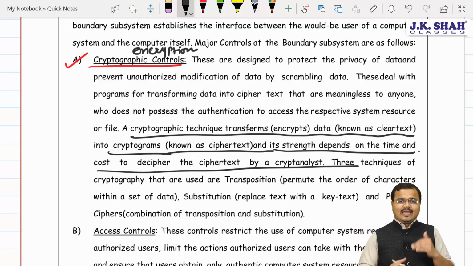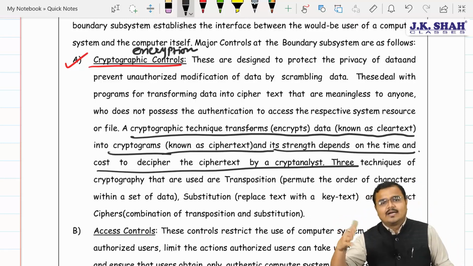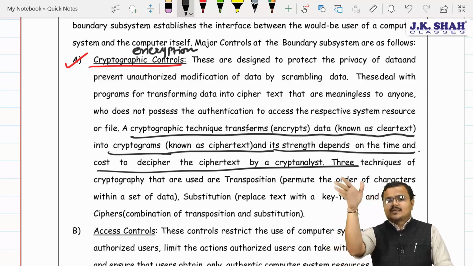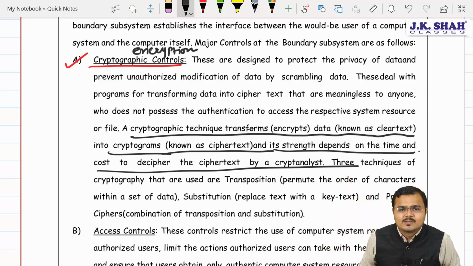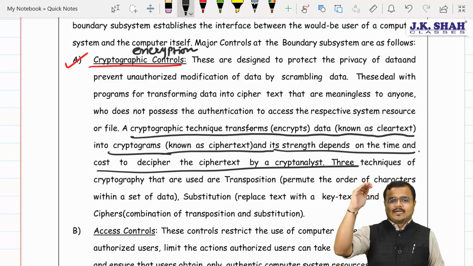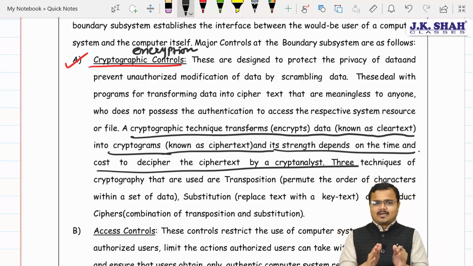Now, chartered, suppose I encrypted some data, and the person who is going to decrypt that has taken tremendous time for this. So what will other people give as the review about my encryption? Sir, encryption is at a class level. Agree? Yes, sir. So that's a very simple thing, chartered.